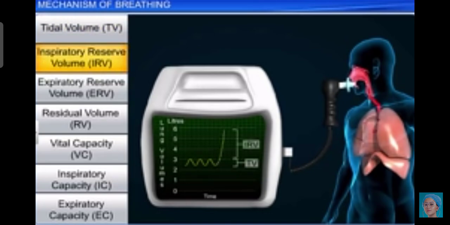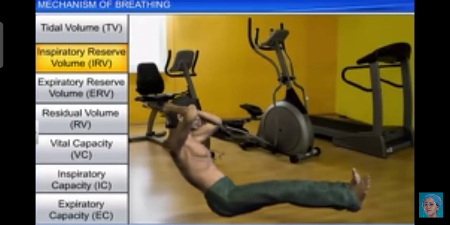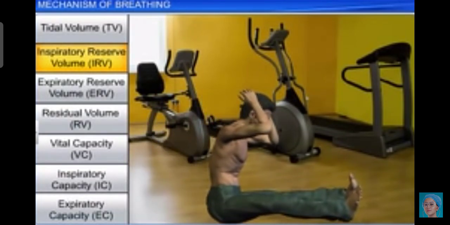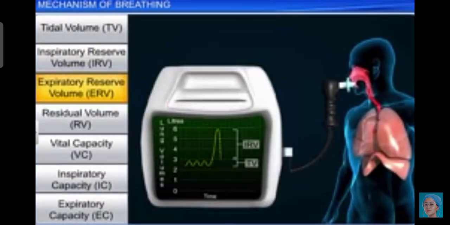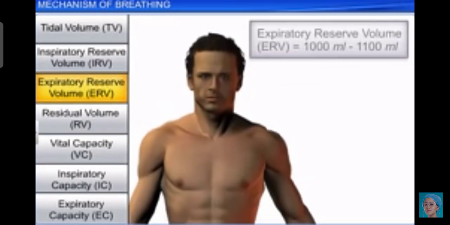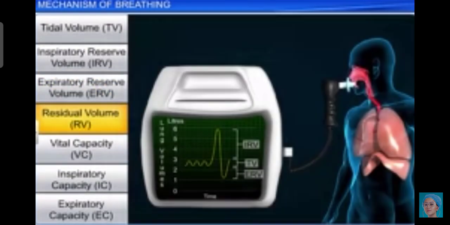Inspiratory reserve volume: the additional volume of air a person can inspire by a forceful inspiration. This averages 2500 to 3000 ml. Expiratory reserve volume: the additional volume of air a person can expire by a forcible expiration. This averages 1000 to 1100 ml. And next is the residual volume: the volume of air remaining in the lung even after a forcible expiration. This averages 1100 ml to 1200 ml.